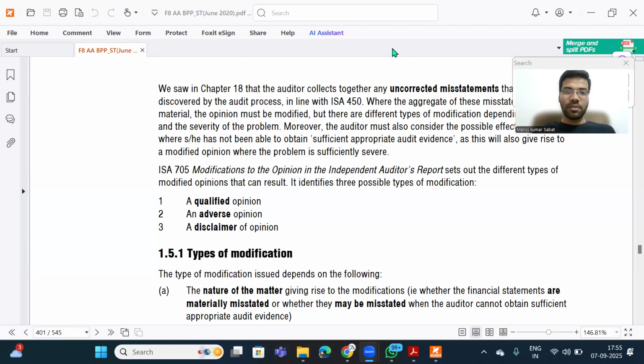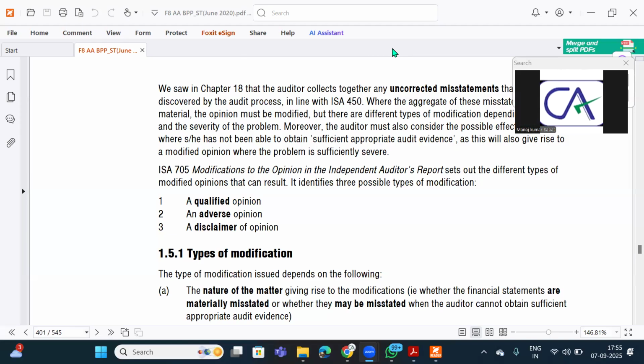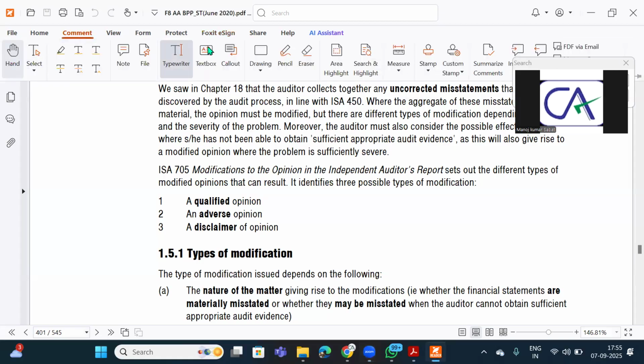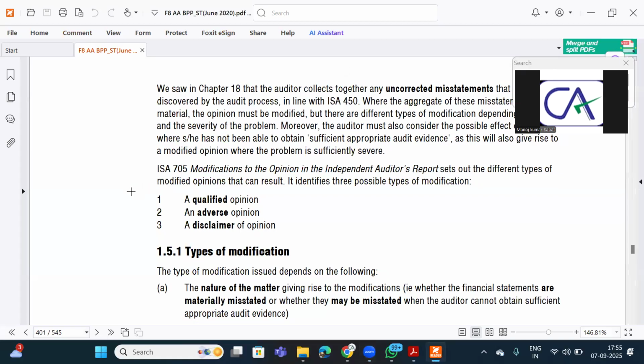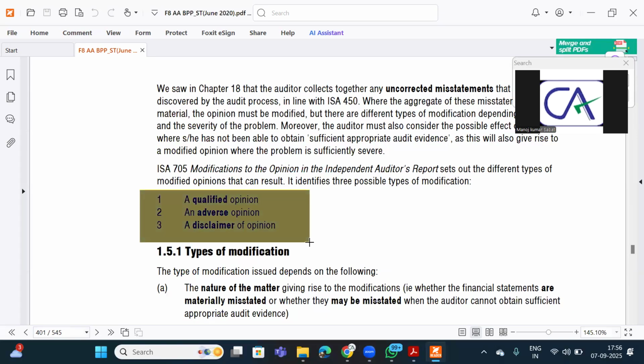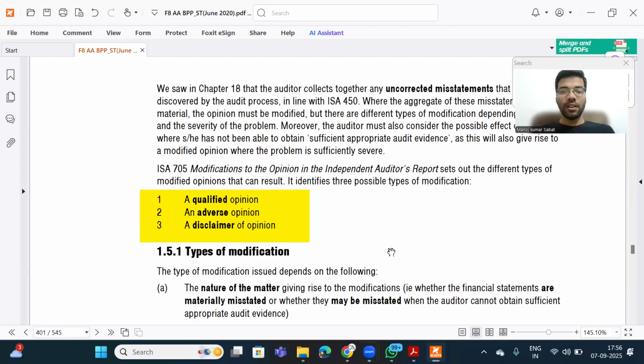Have you all understood this? So how many types of modifications will there be? There will be three types of modifications. These three are modified audit opinions.